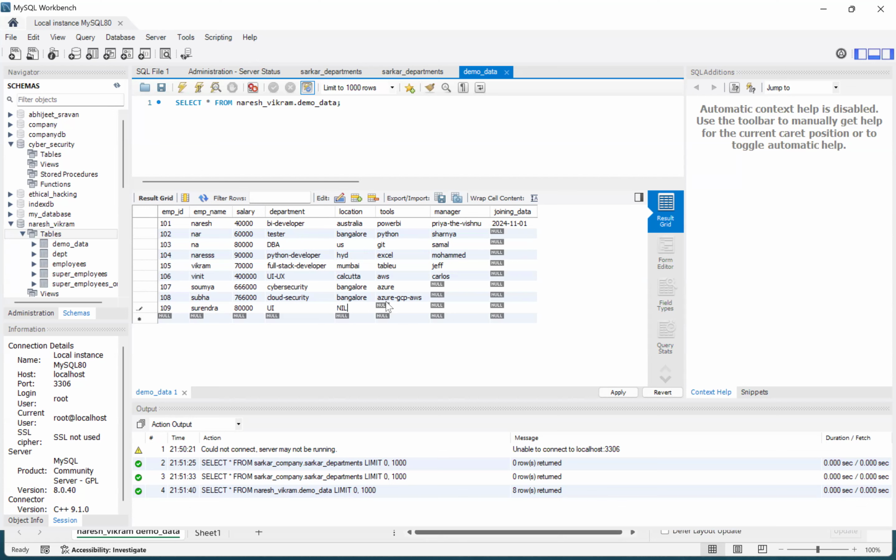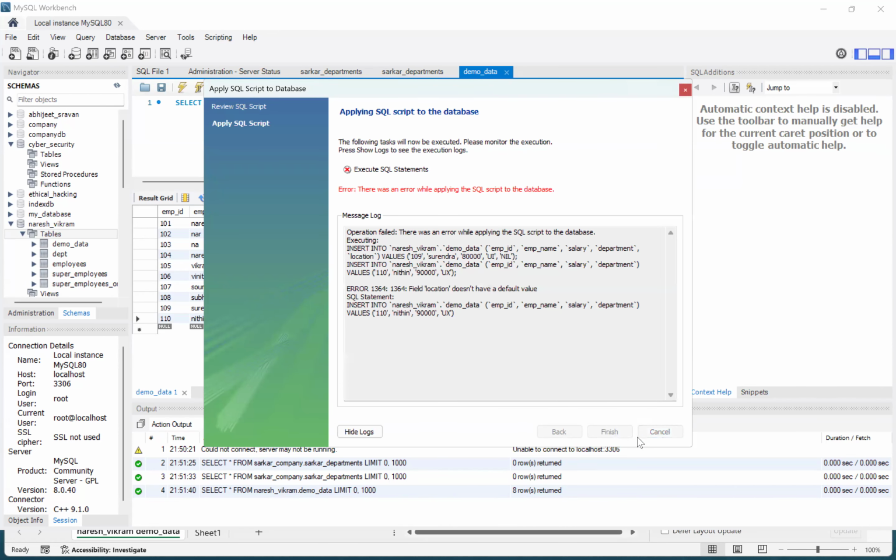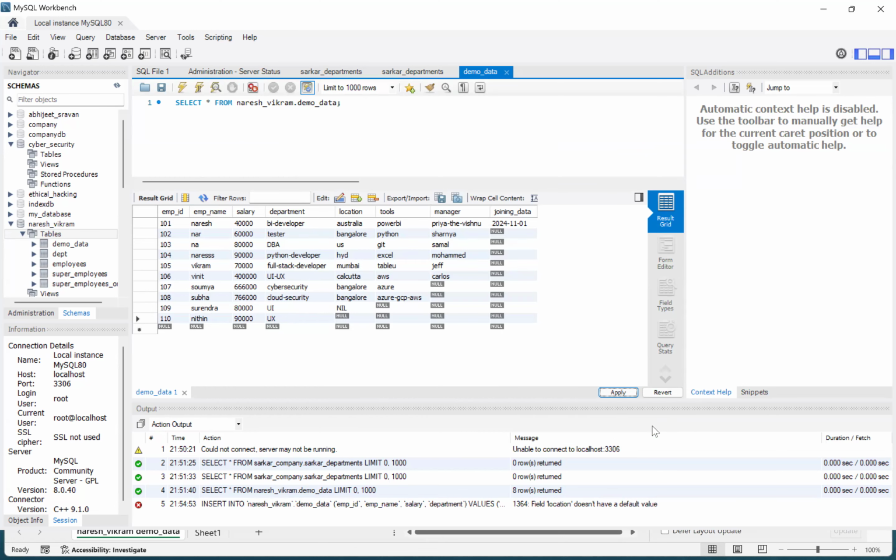I can write nil. And meanwhile, I can also add here 1110, Nitin, something, 90, UX designer. That's it, okay? Then apply the data, cancel.